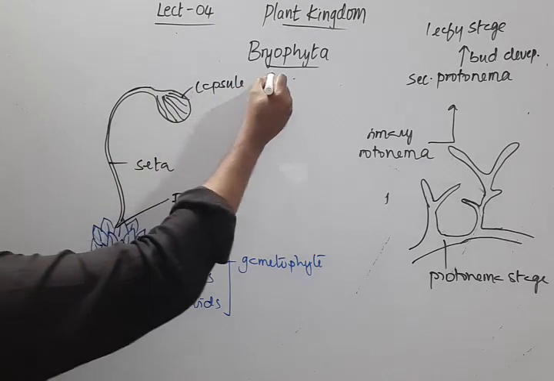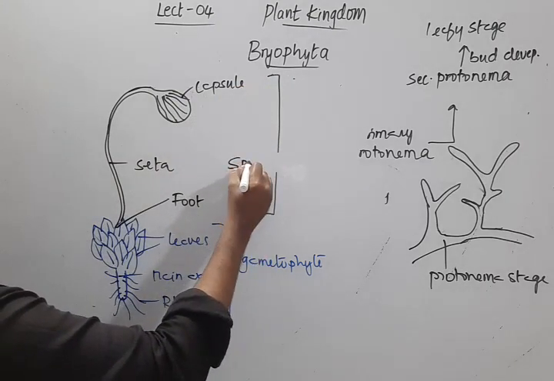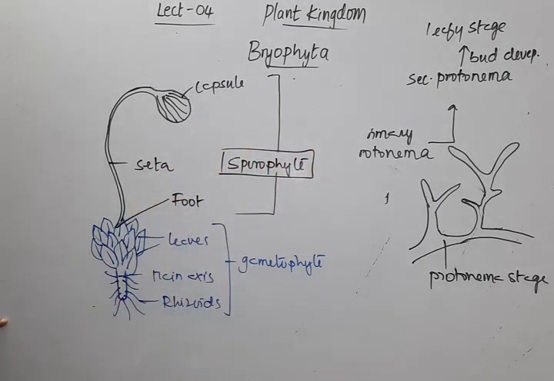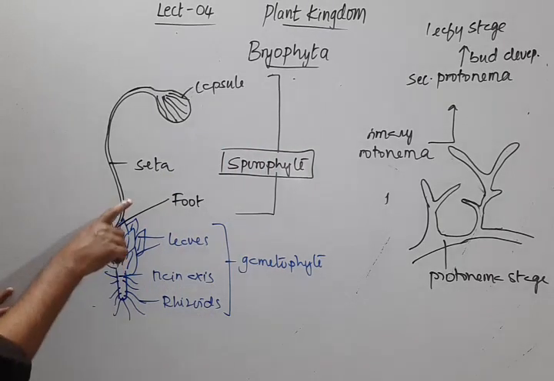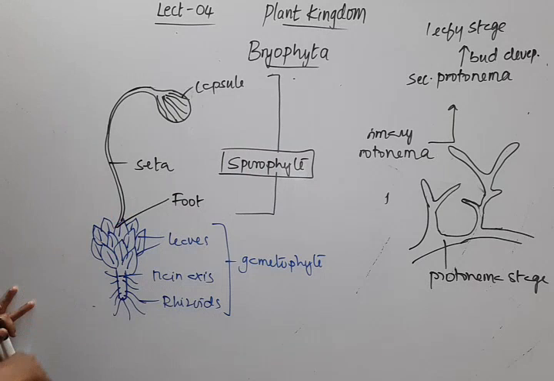So this portion what we see here is sporophyte. Of course, this sporophyte is developed due to union of male and female gametes which are produced by this gametophyte.